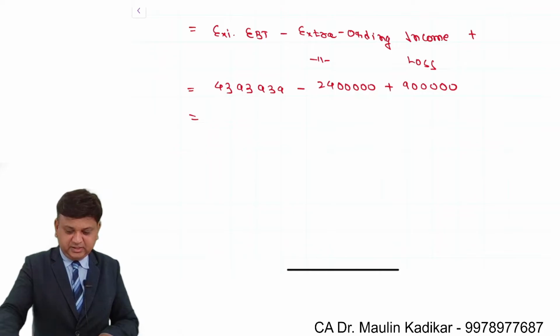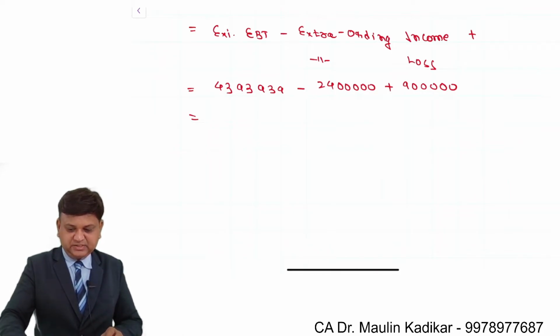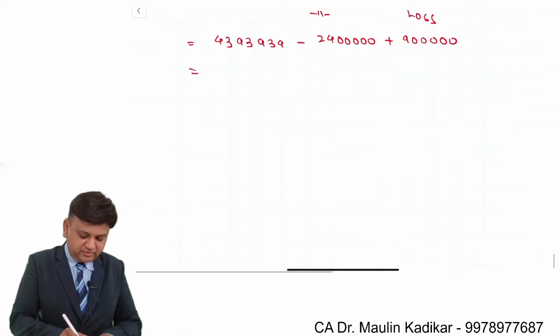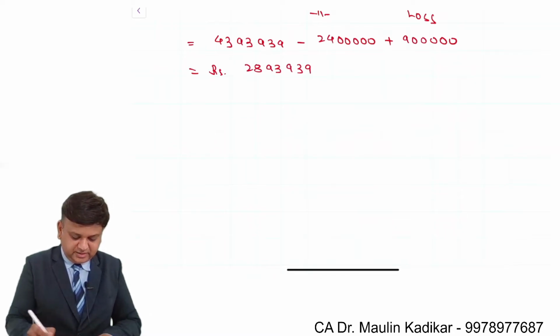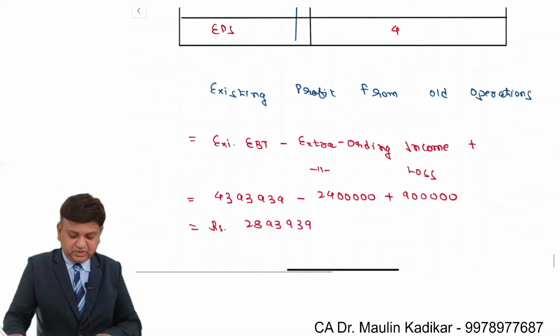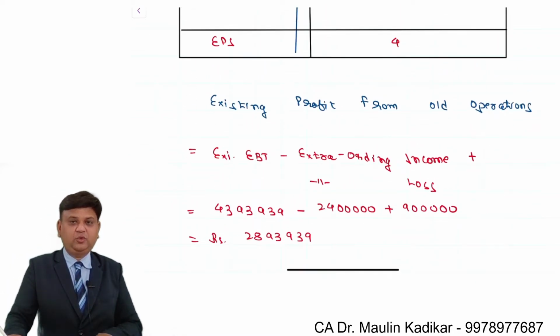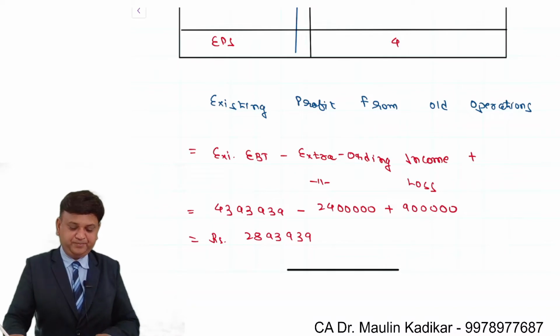So 4393939 minus 24 lakhs plus 9 lakhs, that comes to rupees 2893,939. That is the way the existing profit from old operations can be calculated.